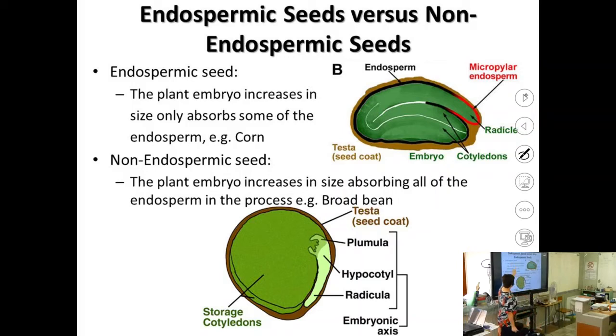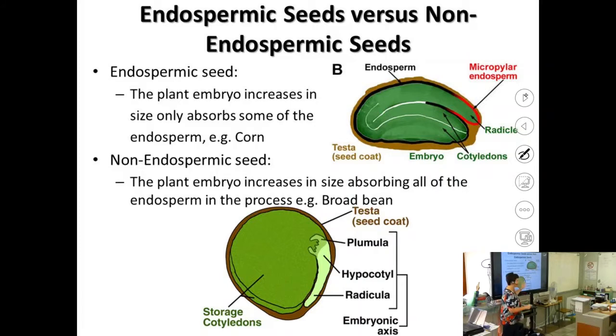In the endospermic seed, the plant embryo increases in size, sorry, only absorbs some of the endosperm. Like in a corn seed or the maize seed that you have on your picture, can you see there's a lot of endosperm left and the embryo develops on the one side.